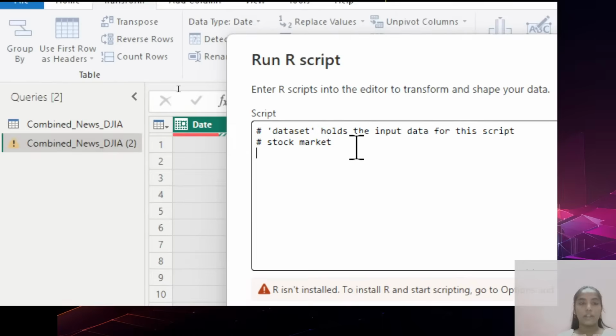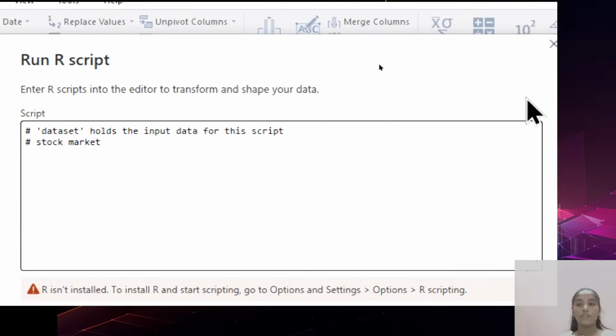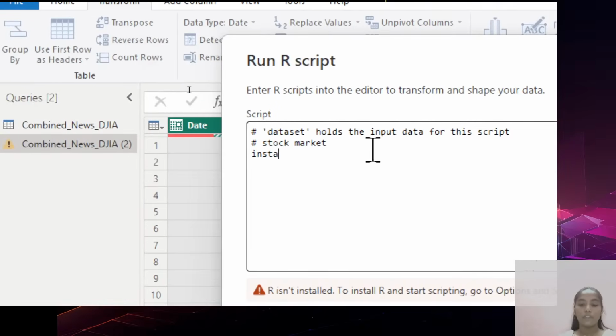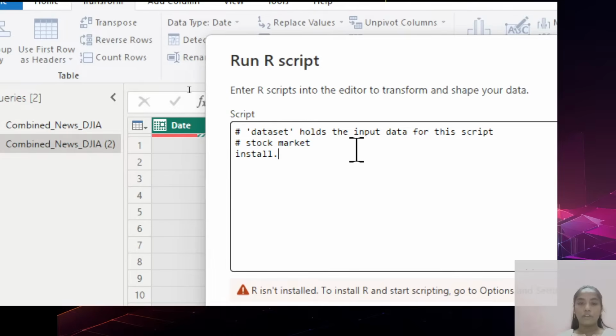So first, stock market. What do you want to do in the first step? You have to write the code with install.packages, following the requirement you have. Whatever you need, you can write the code.